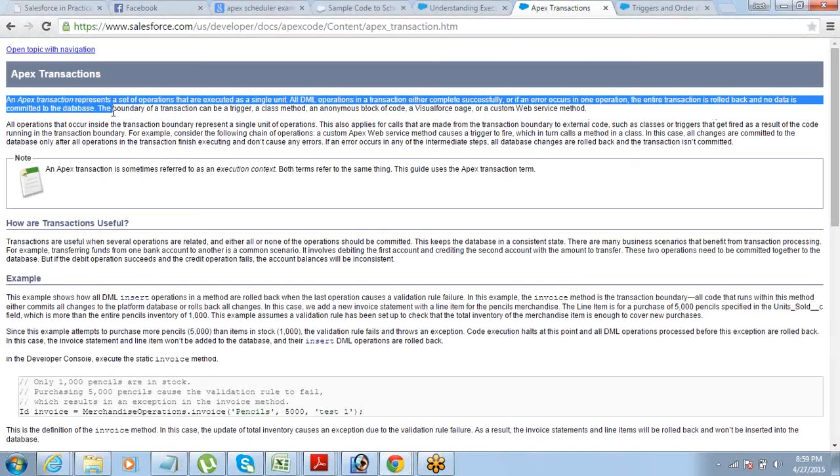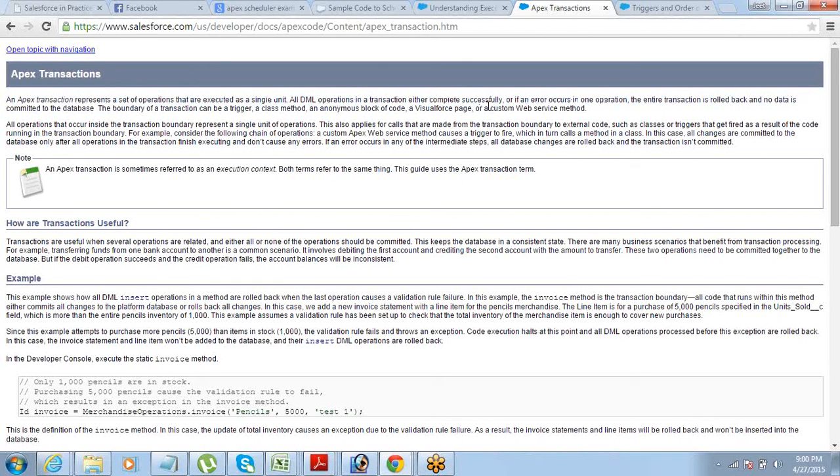That's it. So anyone asks what is a transaction, you don't have to spend 2-3 minutes thinking about it and saying oh, actually this, actually that. Most of the times, while I do some mock interviews, I see people struggling to explain the concepts. Best is, what I feel, is mug it up. An Apex transaction represents a set of operations and stuff like that. Okay, fine. That will give you confidence during your interview.